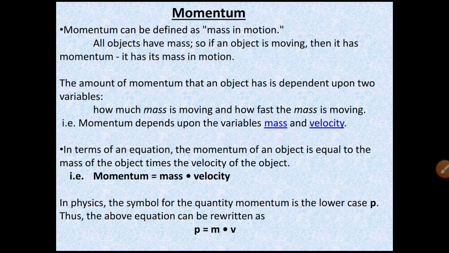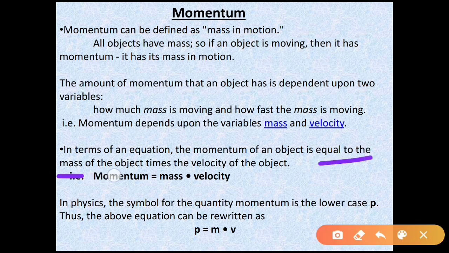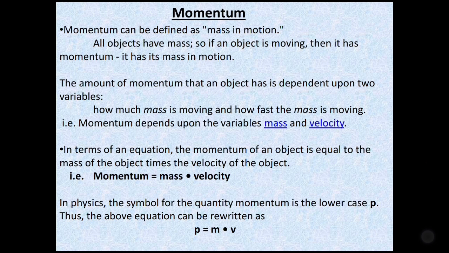So how much mass is moving and how fast the mass is moving, right? Means 2 kg, 3 kg, 4 kg, how much mass is moving and with how much velocity it is moving. So in terms of an equation, the momentum of an object is equal to the mass of the object times the velocity. So momentum is equal to mass into velocity.